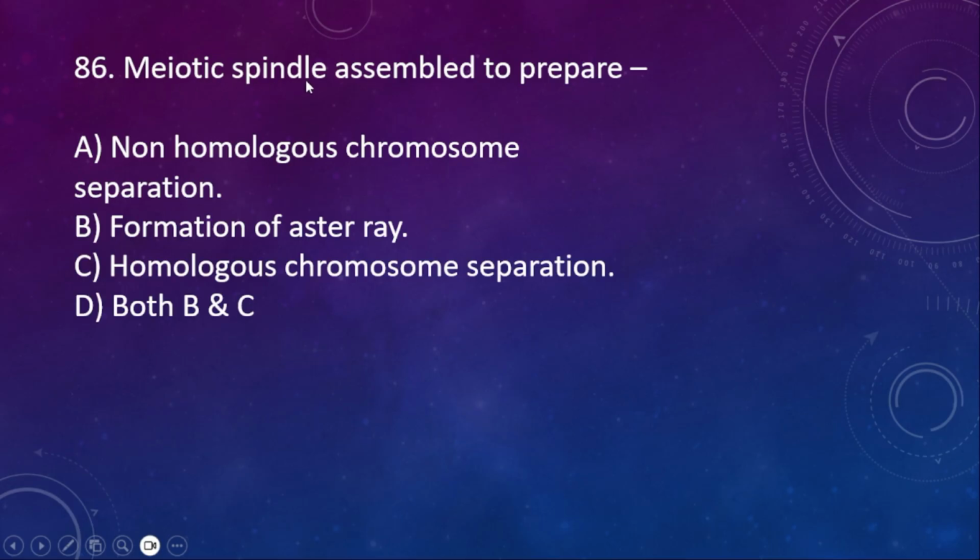86. Meiotic spindle assembled to prepare A, non-homologous chromosome separation, B, formation of aster ray, C, homologous chromosome separation, D, both B and C. Here the right option is C, homologous chromosome separation.